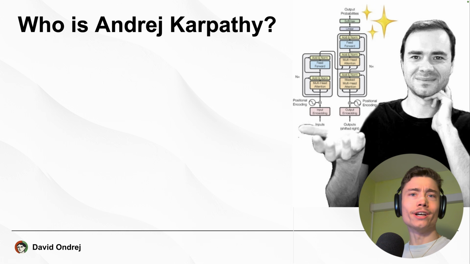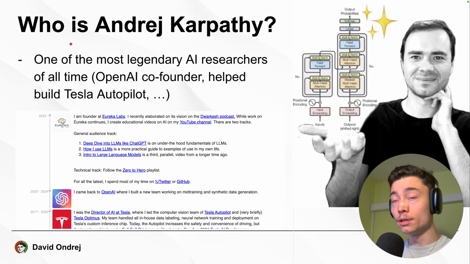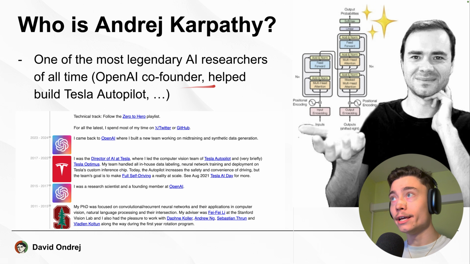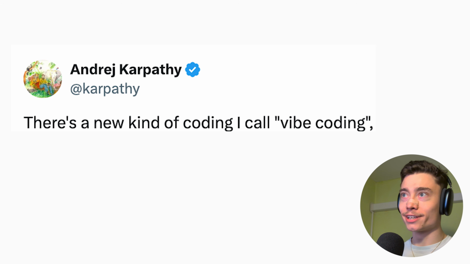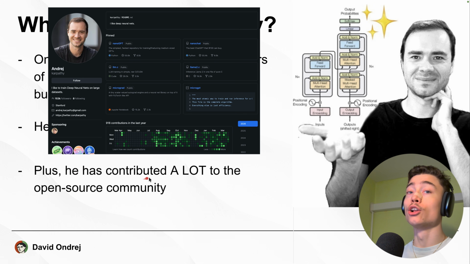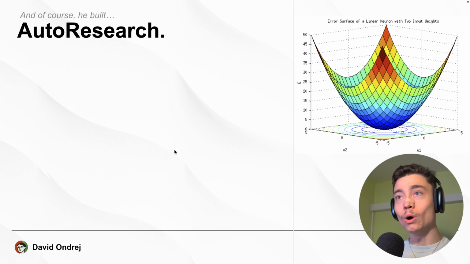First off, who is Ondrej? He's one of the most legendary AI researchers of all time. He's one of the OpenAI co-founders, and he's the main person behind Tesla Autopilot. Oh yeah, and he's also the guy who invented the term vibe coding. Plus, he has contributed a lot to the open source community, especially in AI. And yes, most importantly, he was born in Czechoslovakia. However, this video is about one of his contributions, and that is AutoResearch.